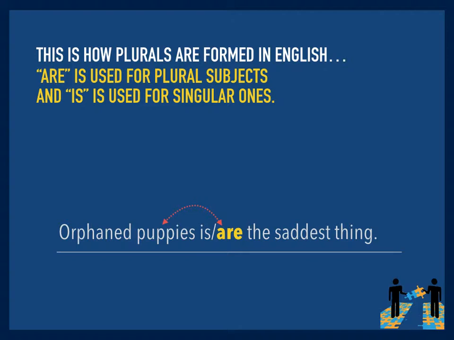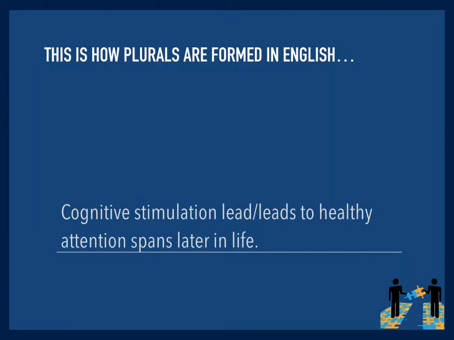Was is the past tense state of being verb that we're going to use often, and were is the plural past tense state of being verb. So these are, again, states of being: is, are, was, were. They're verbs. They're not action verbs. They're state of being verbs. And are is plural, were is plural, is is singular, was is singular.